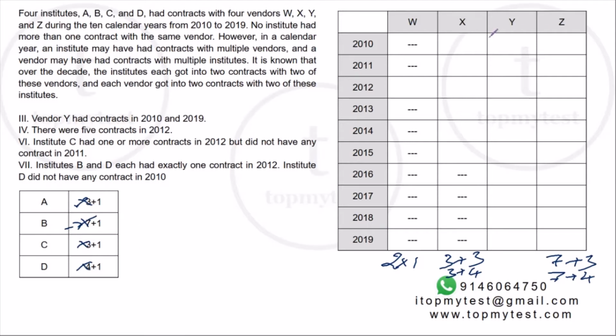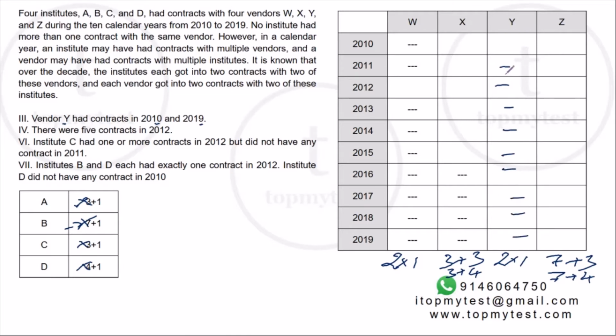Which means Y is left with 2 1-year contracts. Now 2 1-year contracts are already gone to W, which means Y also gets 2 1-year contracts. And where does Y get a contract? Y gets a contract in 2010 and 2019. So all the others for Y will be blanks.